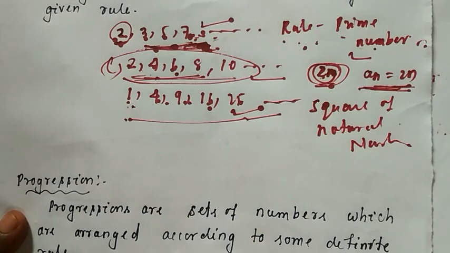So these are the differences. And remember, students, the very important point: all sequences cannot be progressions, all progressions can be sequences. In some sequences, you cannot calculate the nth term using a mathematical formula. Understood?